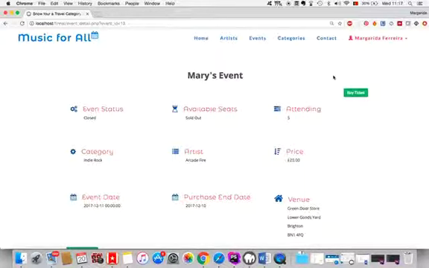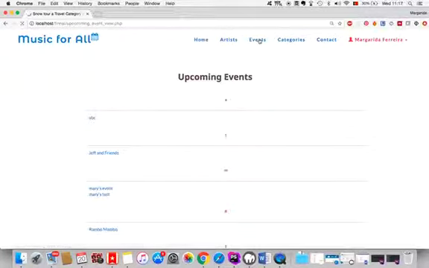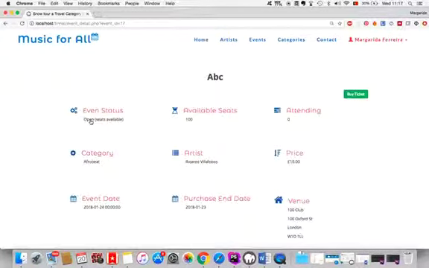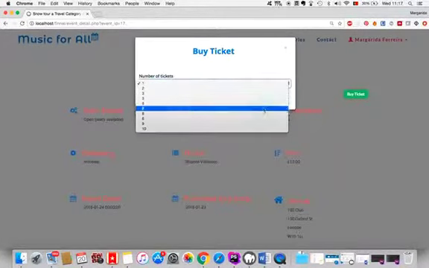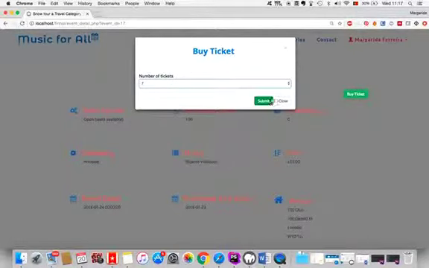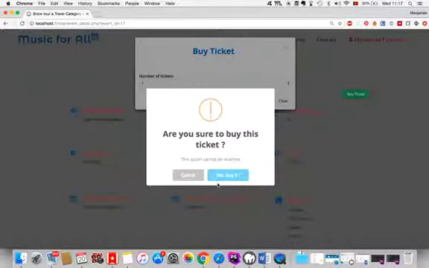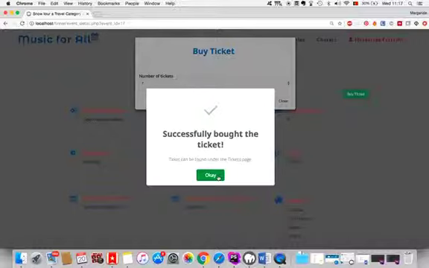So, for example, let's go to this one. And here we can just buy a ticket, selecting the amount of tickets we want. You cannot buy more than 10 tickets. Yes, buy it. As we can see, the user can be a participant and book tickets for other people's events.